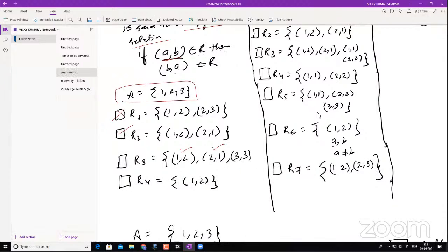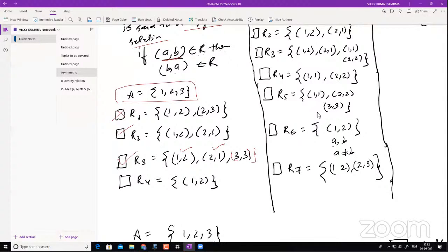Okay. Now some of you might ask, why have you not written this 3 comma 3 again? In sets, we don't repeat the elements again, isn't it? It's because of the same reason, because duplication is not allowed. So I will use something called a diagonal element. So what is this diagonal element? If both elements are the same, I'll call them a diagonal element, just for our understanding purpose here. So now you see this diagonal element is symmetric in itself, right? So therefore overall this becomes symmetric.